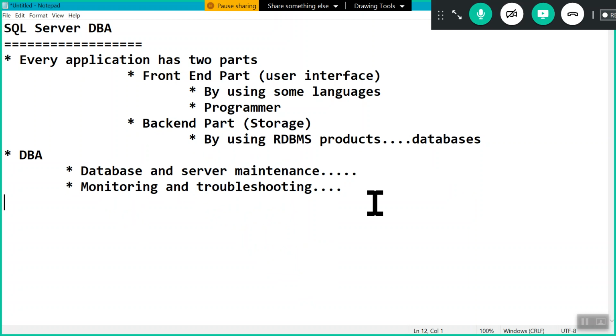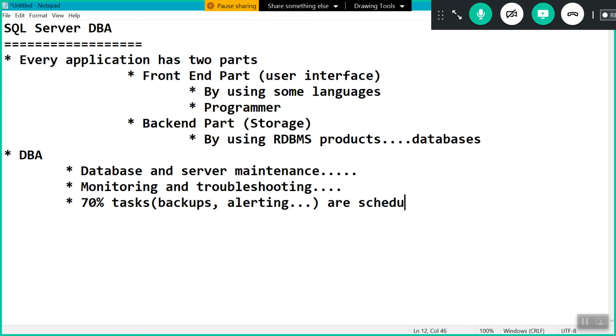Okay, so almost all here 80% tasks, almost all 70 to 80% tasks are scheduled here. 80% tasks like backups, okay, alerting or monitoring. So various things are scheduled. Scheduled means already they are working in the background automatically.